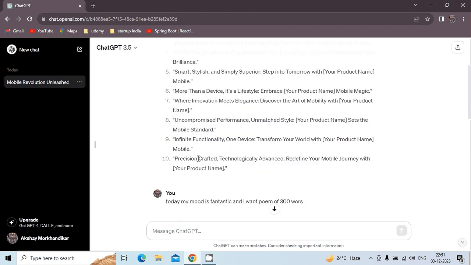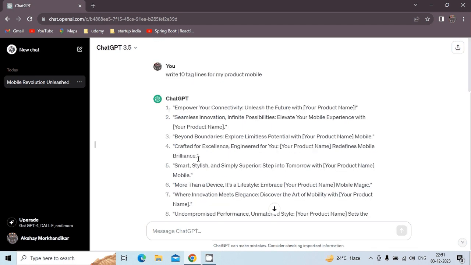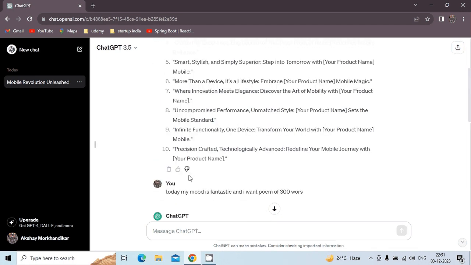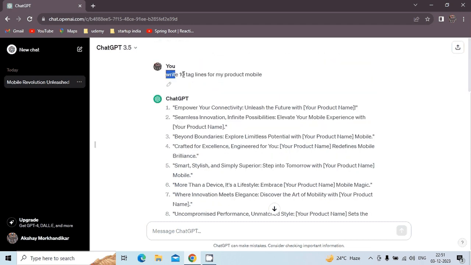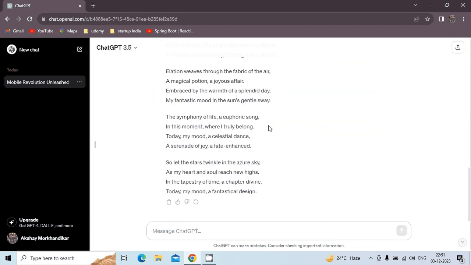Now, whatever we have written so far was in very generic words and commands. Now we want something called prompt engineering. For example, if I want ChatGPT to write or do something, I have to ask it in a way that follows some criteria.